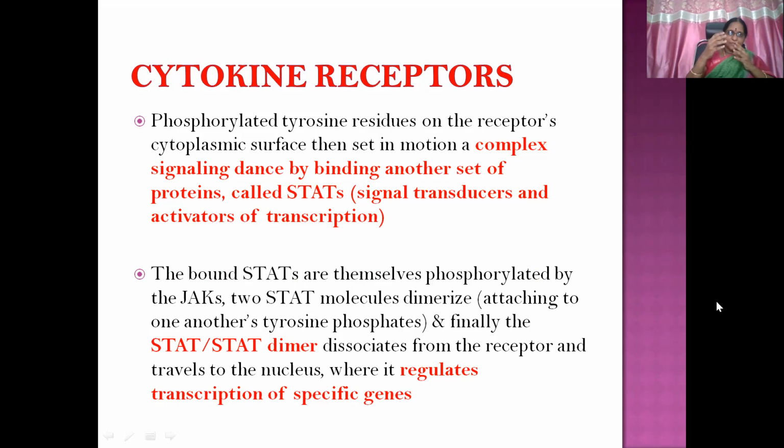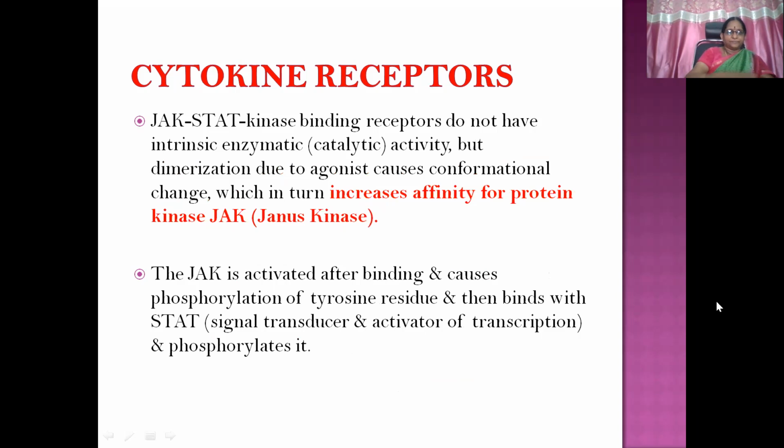Two STAT molecules dimerize, attaching to one another's tyrosine phosphates, and finally the STAT dimer dissociates from the receptor and travels to the nucleus, where it starts the cascade of transcription of genes.